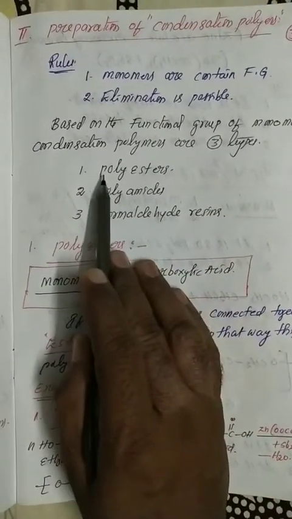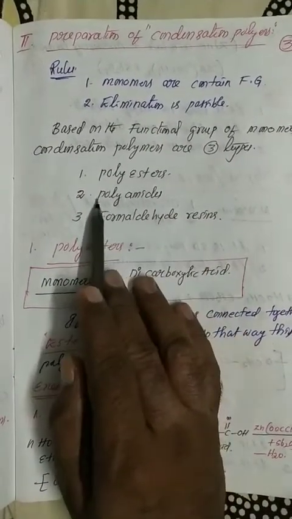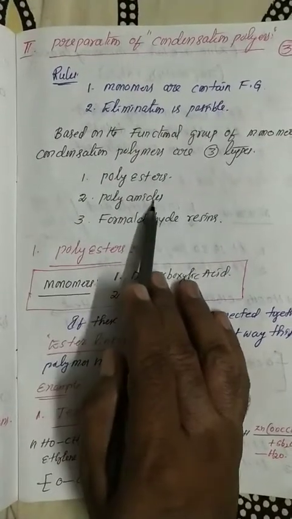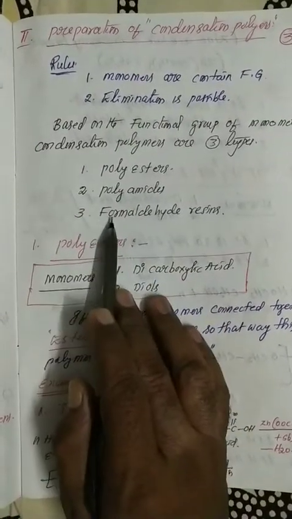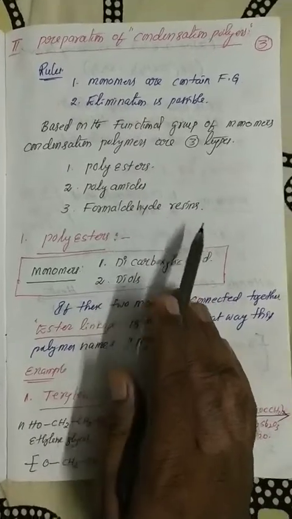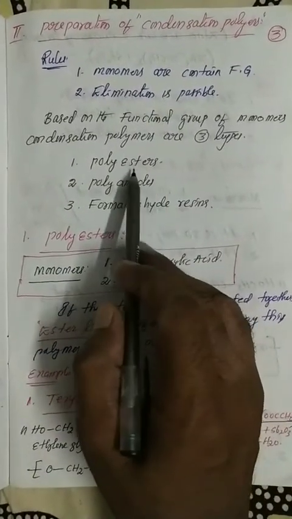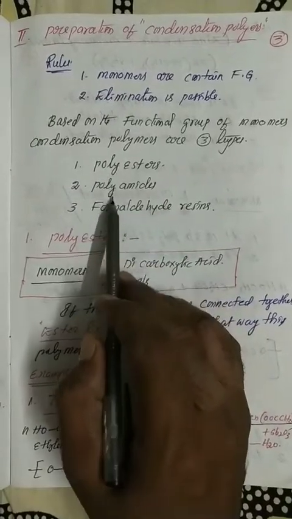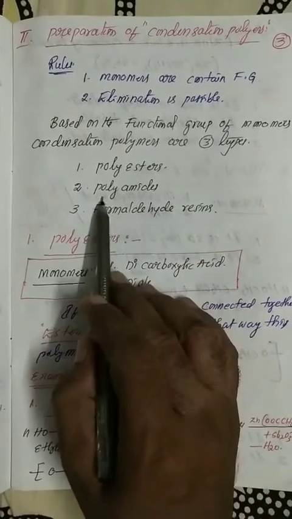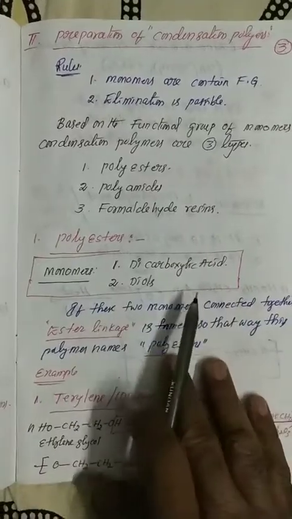Number one is the polyester, number two is the polyamide, and number three is the formaldehyde resins. Now we are going to start the explanation of each one: polyesters, polyamides, and formaldehyde resins.